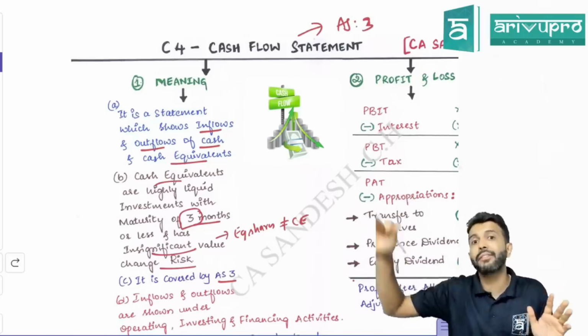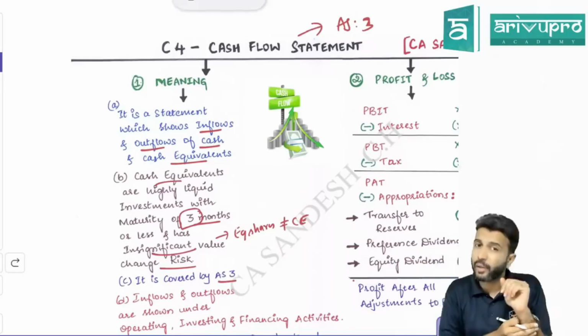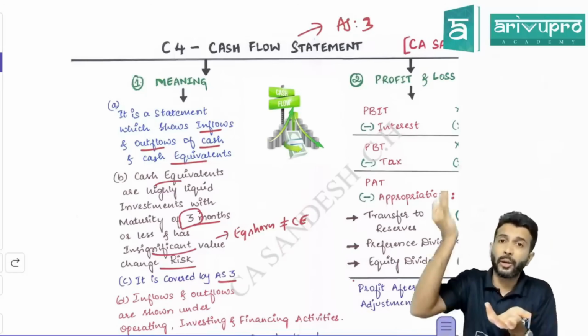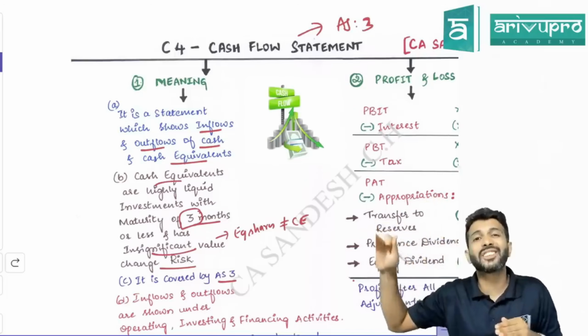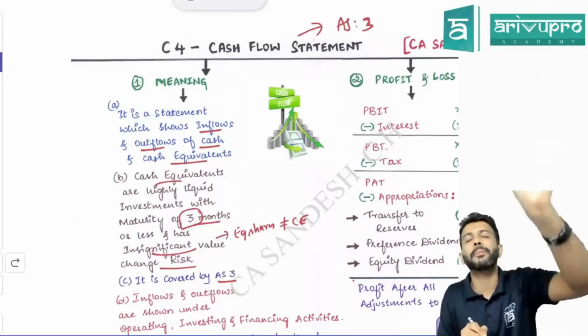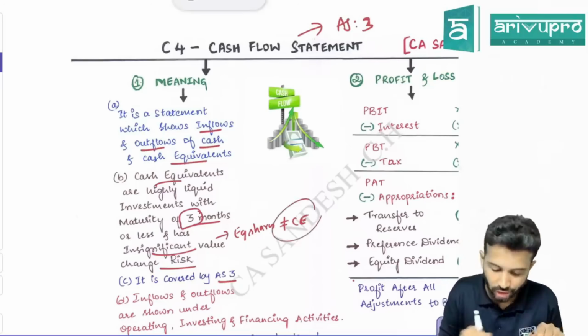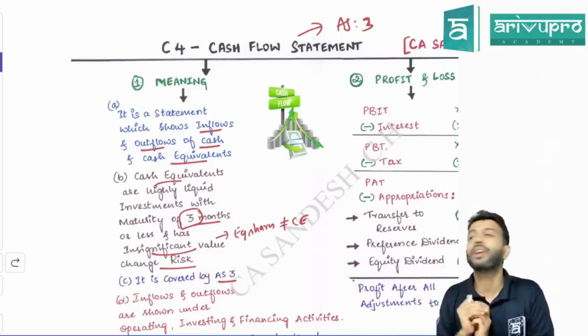If it is significantly varying, like in case of equity shares, if you buy any company's equity shares, its value may increase by 20% tomorrow. It may reduce also, correct? So that means value change risk is low or high? High. So equity shares, if you purchase some other company's equity shares as an investment, that is not considered usually as a cash equivalent because it has high value change risk.